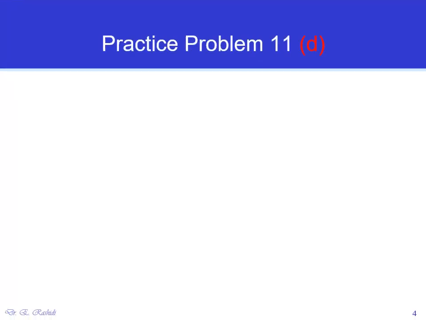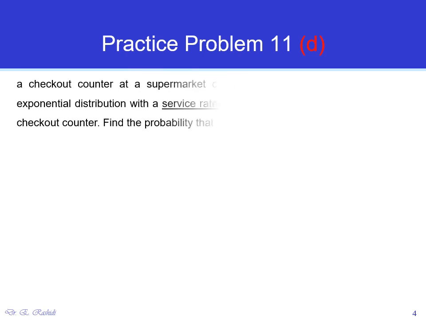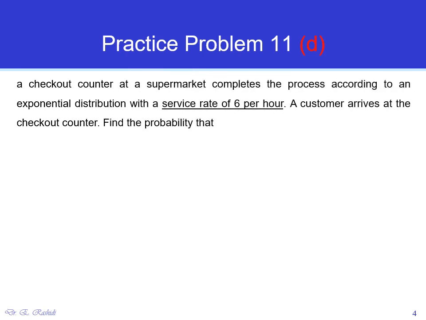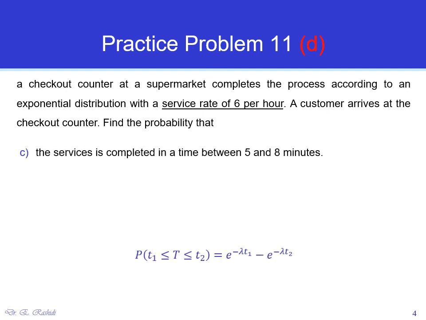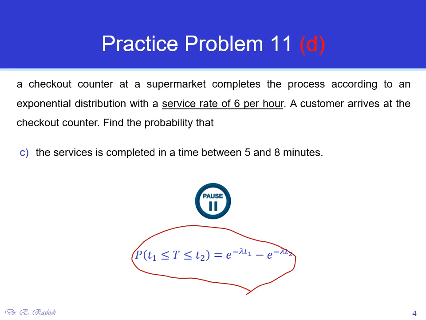The following question for the practice problem. We want to find the probability that a customer that arrives at the checkout counter has service completed in a time between 5 and 8 minutes. So you have the formula here. So please pause, work on this problem, and then come back to see the solution. All right, let's see the solution.